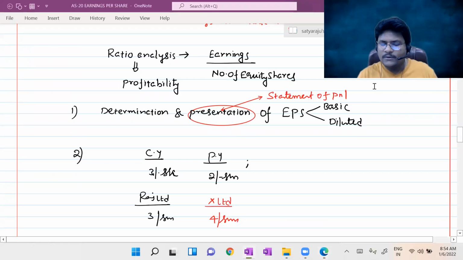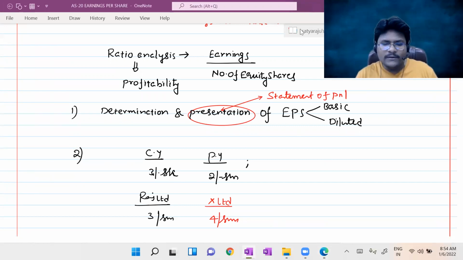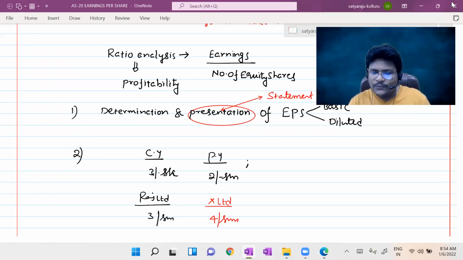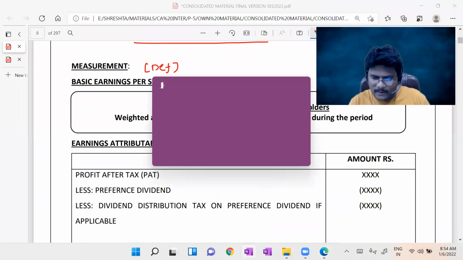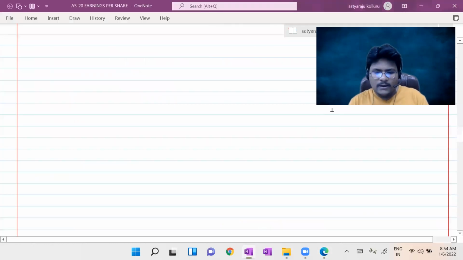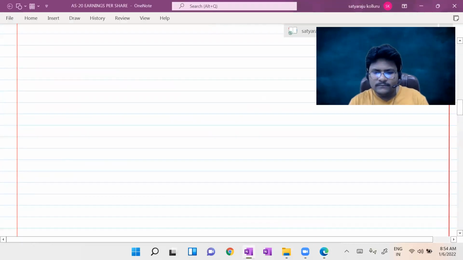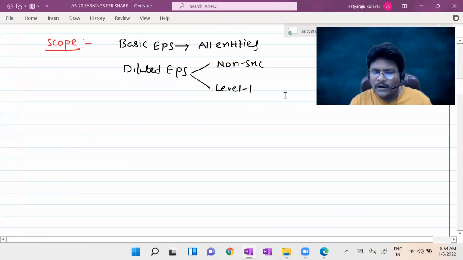Just a moment. My OneNote keeps hanging, that's why I'm closing and opening it. Just give a moment, please. Let us check what the issue is. Yeah, now it's working. Thank God. Concentrate.